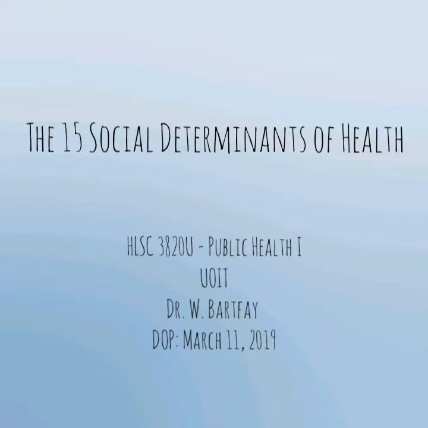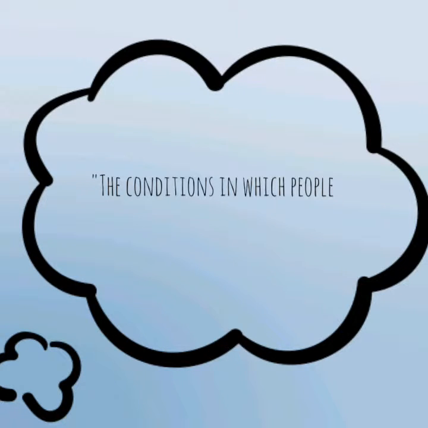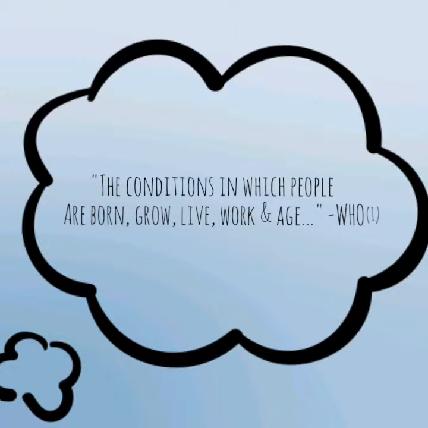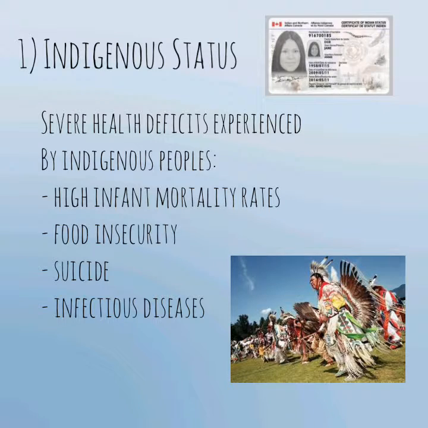The social determinants of health are the conditions in which people are born, grow, live, work, and age, and are shaped by the distribution of money, power, and resources at a global, national, and local level. They are also responsible for causing disparities in health status. The health status of indigenous groups is usually lower compared to the rest of non-indigenous populations.